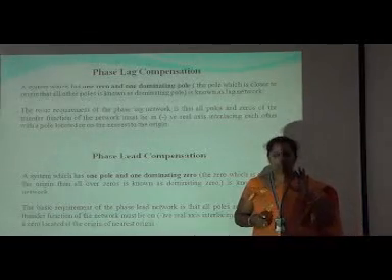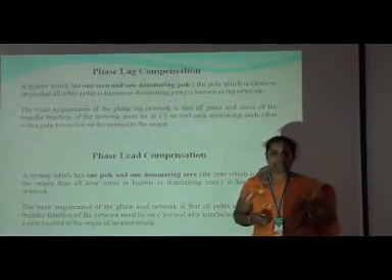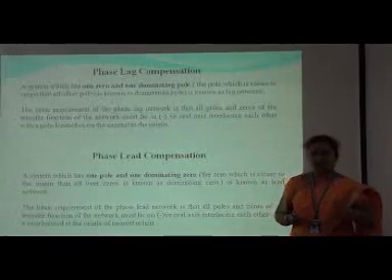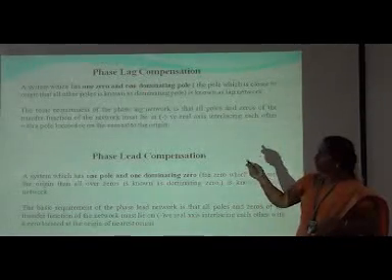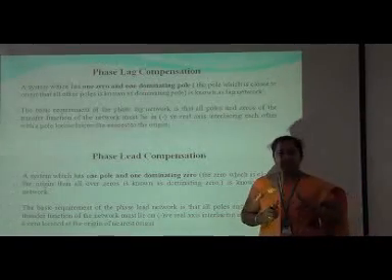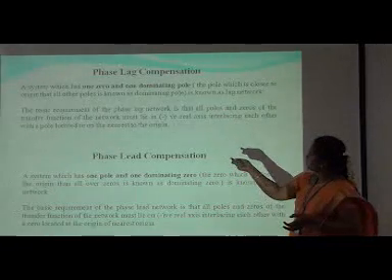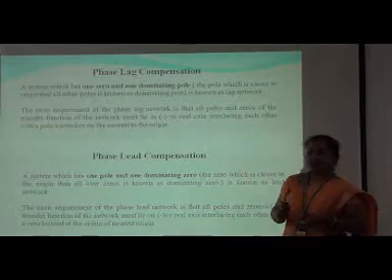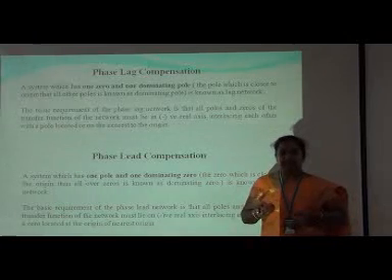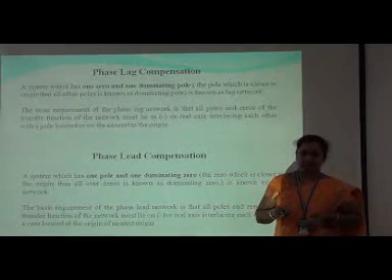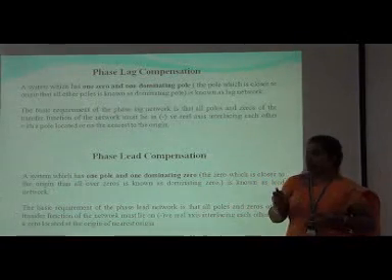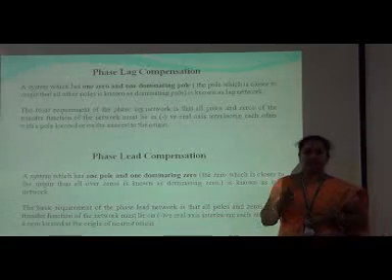A lag network contains one dominant pole and a zero. Especially, it will produce a negative phase angle, or else we can say a lagging angle, in the system for all the positive values of frequency.